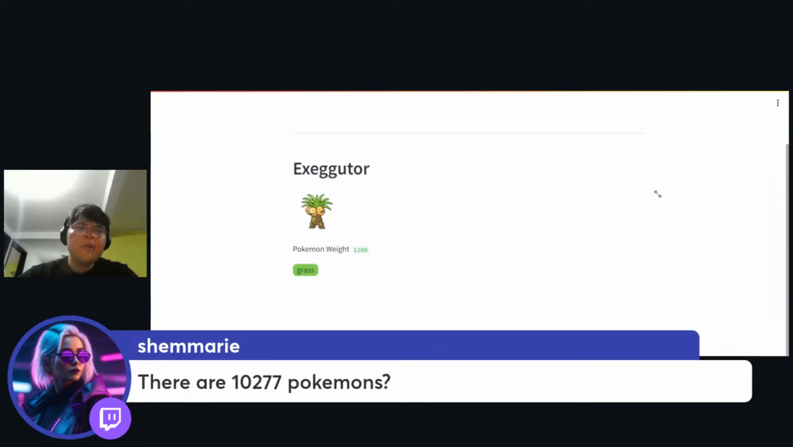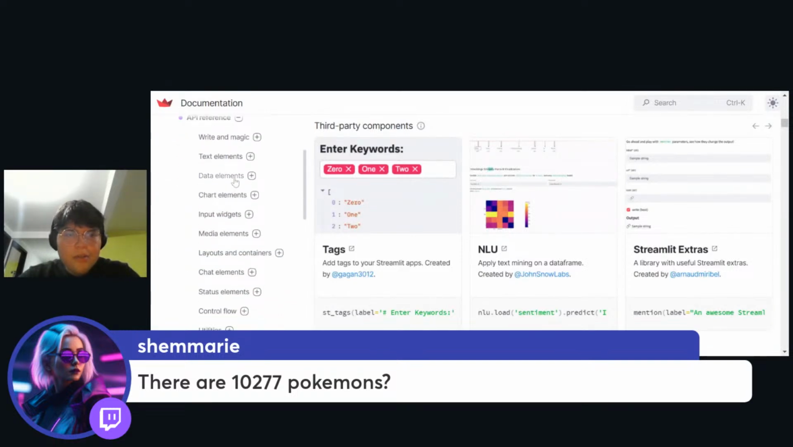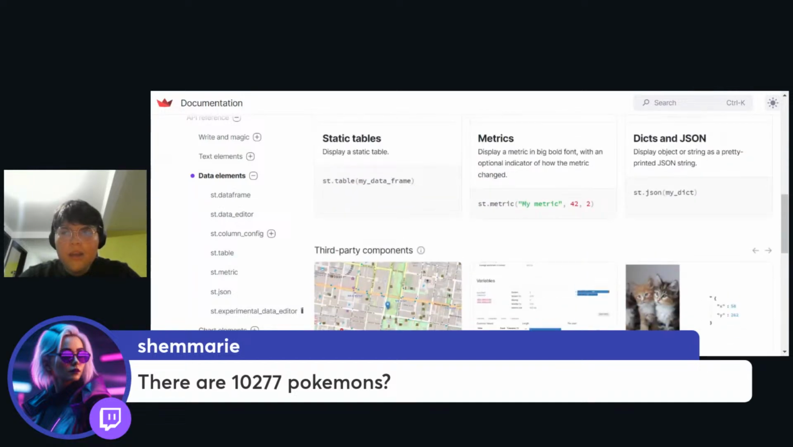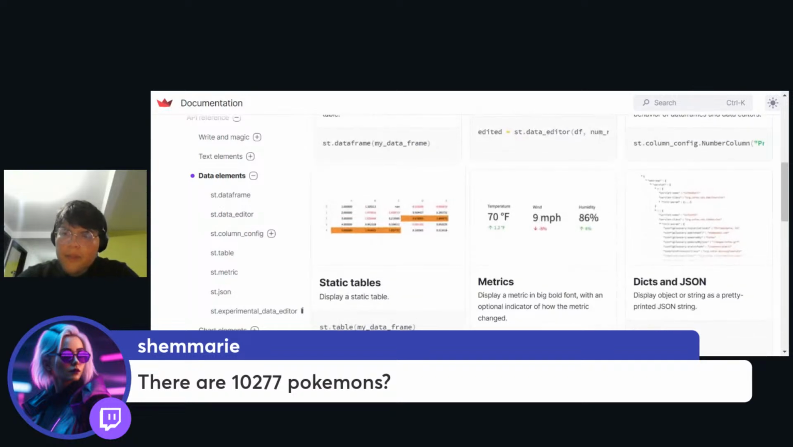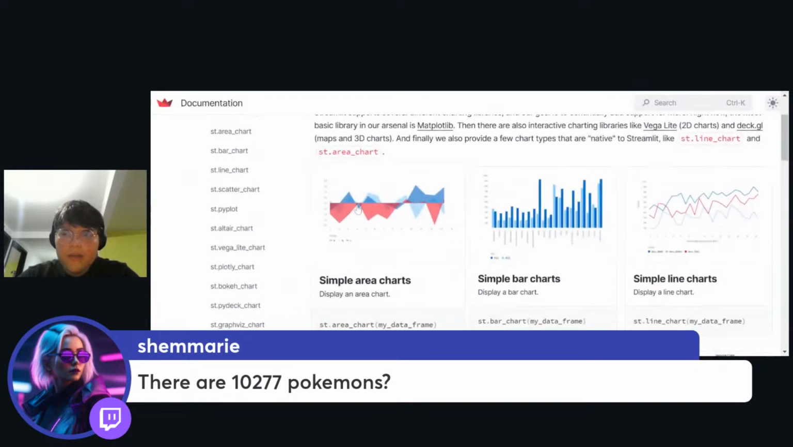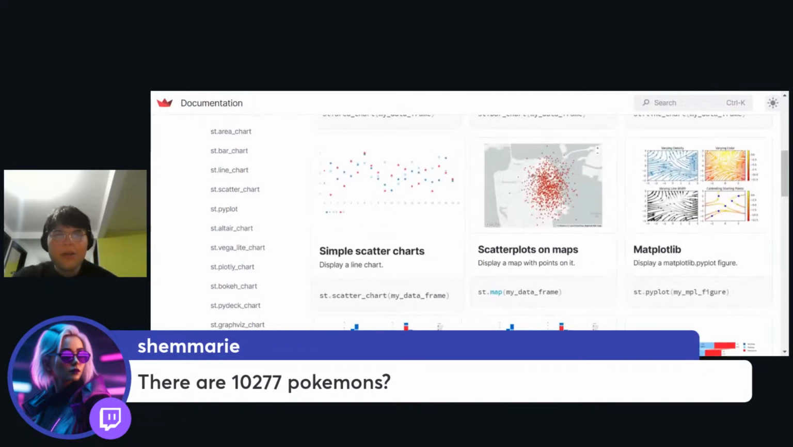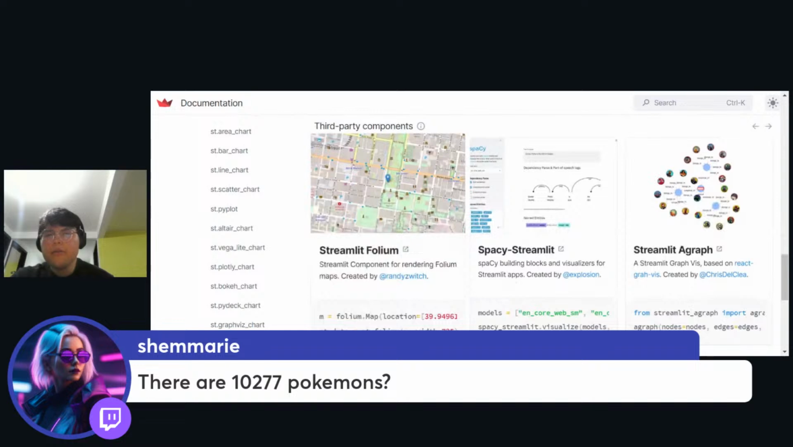So now the thing is, how can we use this data information for building some kind of graphics that we can use? So we have data elements. Let's go see the data elements. We have column configuration, static tables, metrics, and dictionary adjacents. I'm thinking, do we want to use this? Can we use a chart or something like that instead? Scatter plots, and matplotlib has simple scatter charts. I don't know, to be honest.